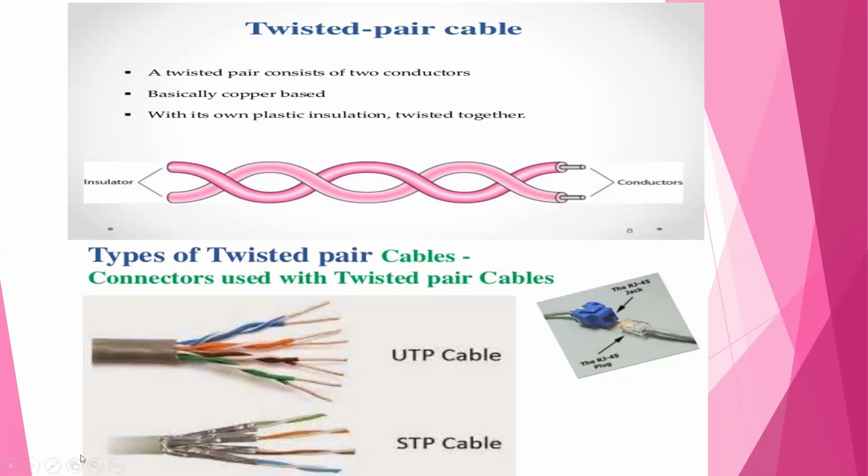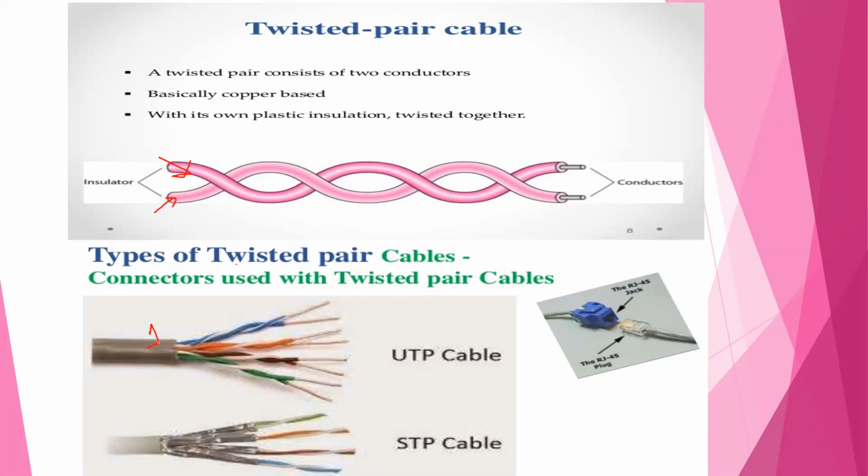This is a diagram of a simple or basic twisted pair cable. There are two copper strands twisted together. Twisted pair cables come in two types, UTP cable and STP cable, meaning unshielded twisted pair cable and shielded twisted pair cable. Unshielded means there is no shield on the twisted pair cable, and in shielded twisted pair cable there is a shield.